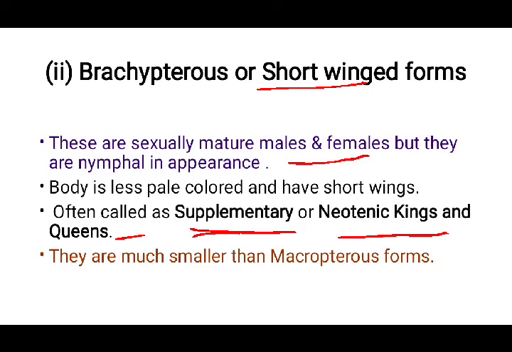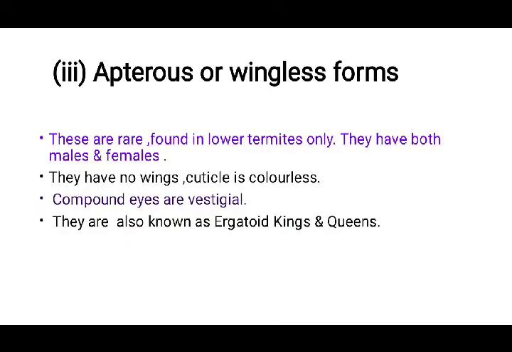Otherwise, they just remain as supplementary king and queen, so they don't have any responsibilities. Compared to Macropteris, these forms are a little bit smaller, plus they have much shorter wings. Of course, they have wings, but very much reduced, and the body size is also small.